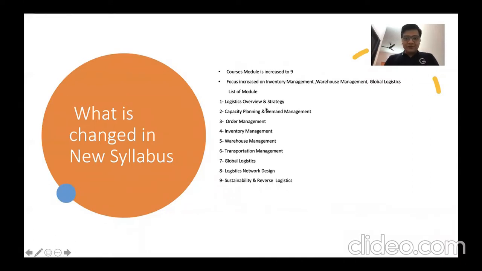The first one is logistic overview and strategy. The second is capacity planning and demand management. Third is order management. Fourth is inventory management. Fifth is warehouse management. Sixth is transportation management. Seventh is global logistic. Eighth is logistic network design, and ninth is sustainability and reverse logistic.